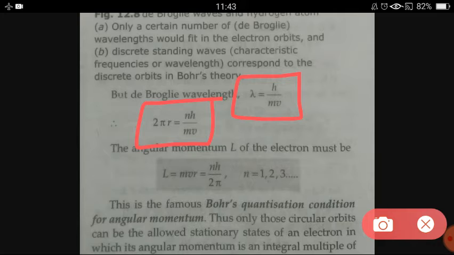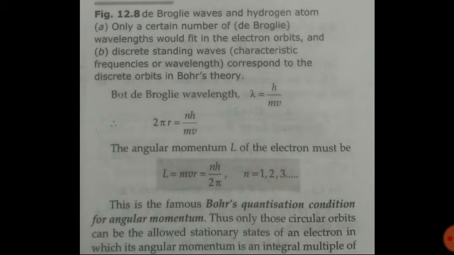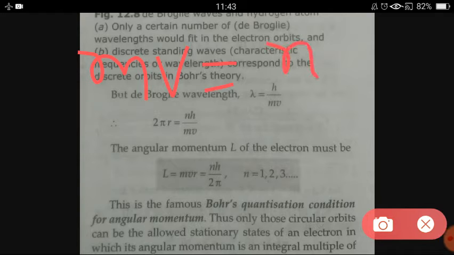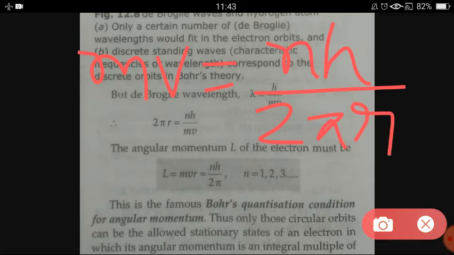This relation of angular momentum with velocity and radius we have derived in chapter 7, rotational motion, where we derived the relation L equals mvr. Now if we put the value of mv from the second equation, the value of mv will be mv equals nh upon 2 pi r.